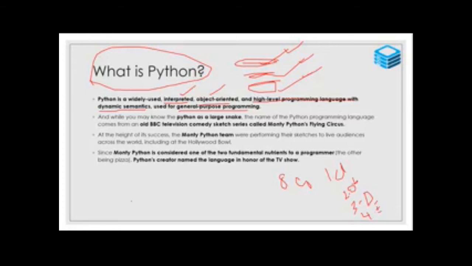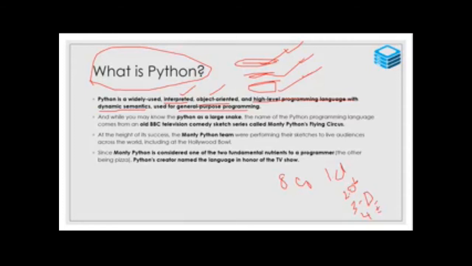Any language that satisfies these 8 concepts is known as object oriented programming. So Python is an object oriented programming language like C++, Java, and C Sharp.